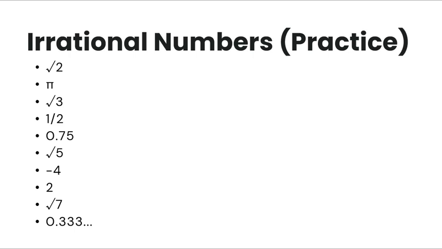So let's go, guys. Let's answer this practice. Is the square root of 2 an irrational number? Yes, it is an irrational number because it doesn't end. Its decimal format doesn't end and does not repeat. So it is an irrational number. The value of pi is an irrational number. The square root of 3 is an irrational number.